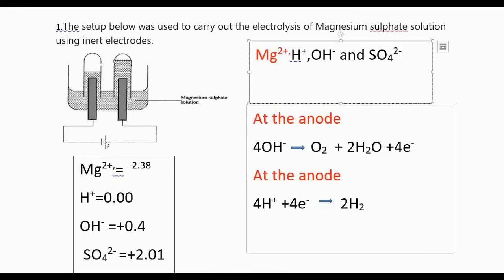We have been given the small one and the bigger one. You should know which is the cathode and which is the anode. The bigger one, with the long stick, is the positive, therefore it is the anode. The small one is the cathode. When you are given that, you will be able to know this. Let me draw this one.